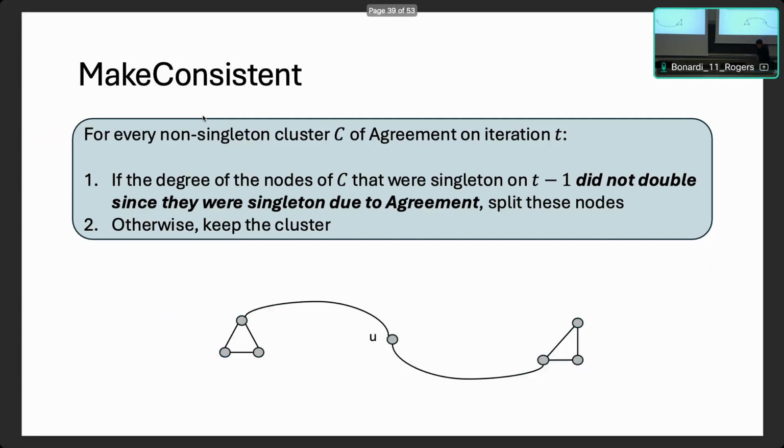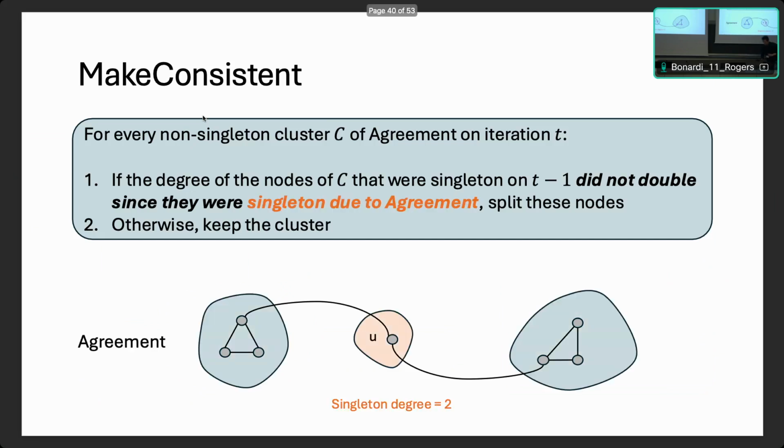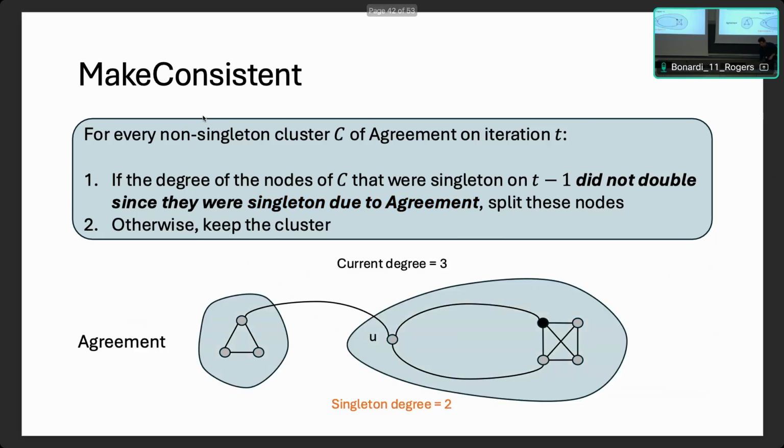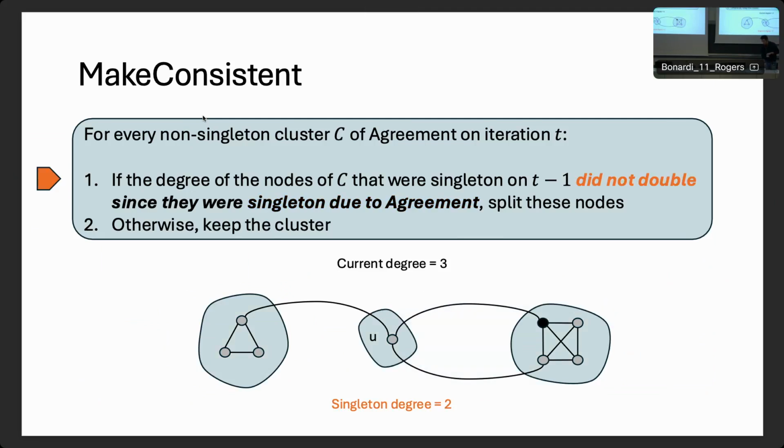Let's see an example of how this works. Imagine that we are looking at a situation like this at some iteration. Now, in this case, it is reasonable that agreement would cluster our instance like this. U would be by itself, so it would be a singleton in this iteration, and its degree would be 2. Now, in the next iteration, the black node could arrive. Agreement might decide to actually put them together, but now we take U out of this cluster because its degree has not increased enough.